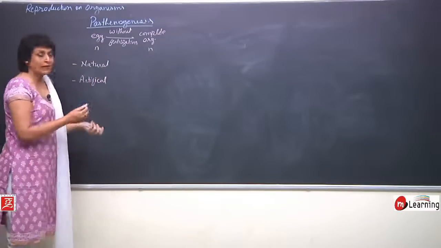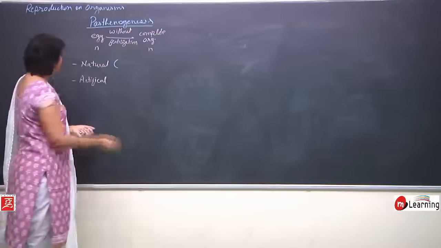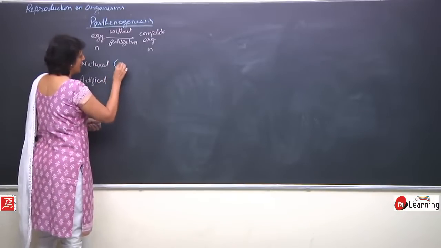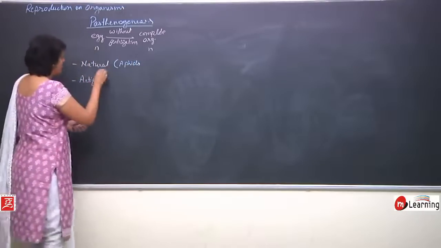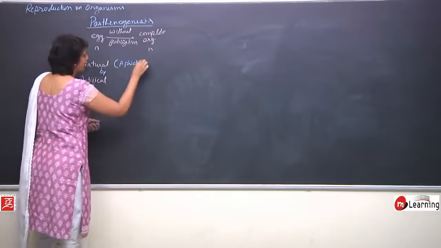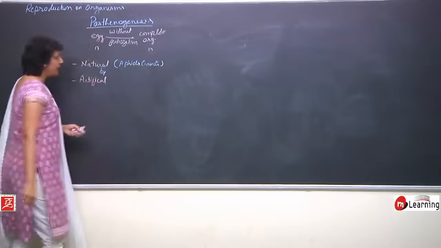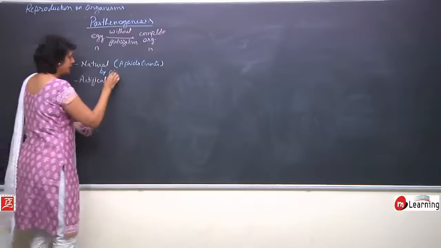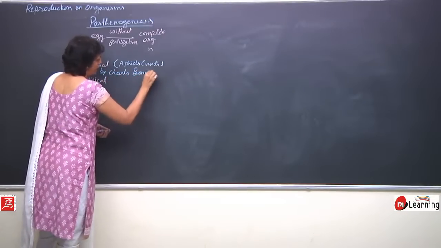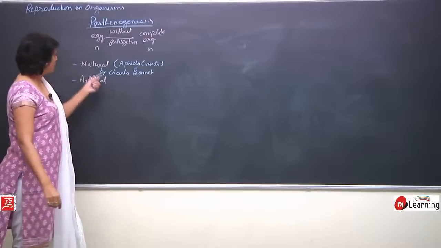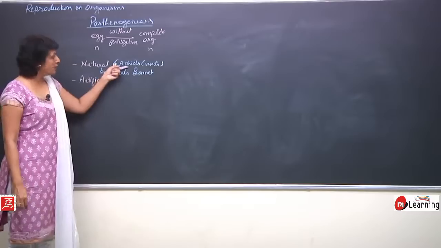Let us talk about two scientists. Natural parthenogenesis was explained in insects, aphids, by Charles Bonnet. Aphids are insects. Charles Bonnet for the first time explained the process of natural parthenogenesis in aphids.